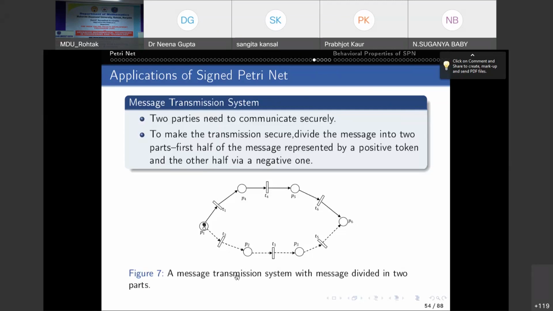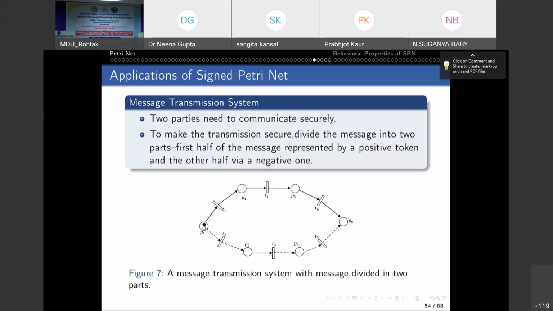The first half of the message is represented by a positive token in P1, because P1 is a source place. Here we have a message, so we divide the message into two parts. The first half is denoted by the positive token and the other half is denoted by the negative token. The places P1 and P6 are the source and destination for the message respectively.